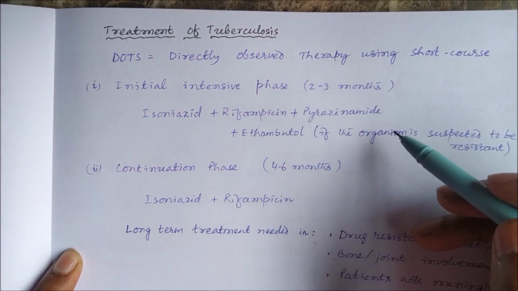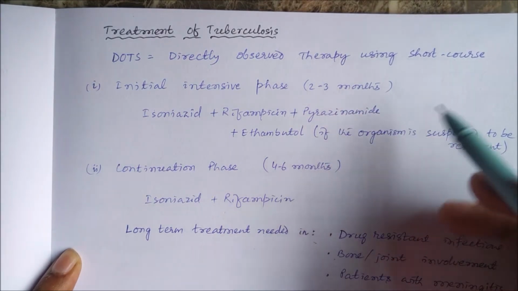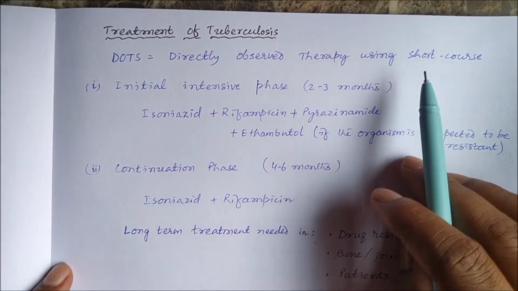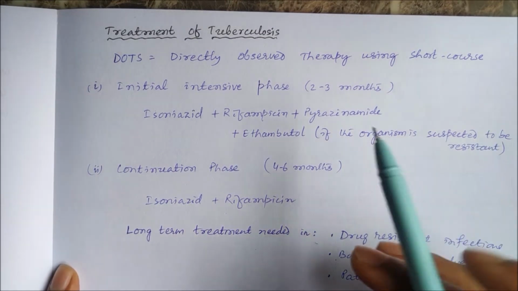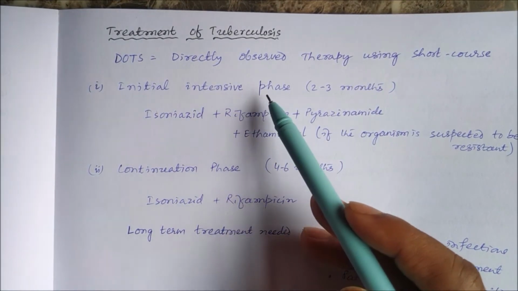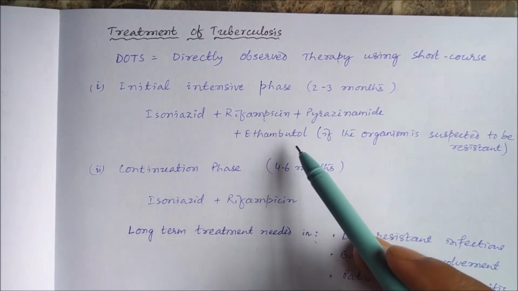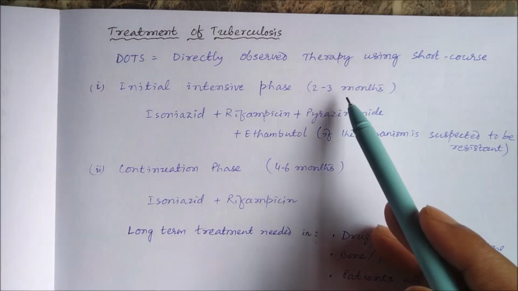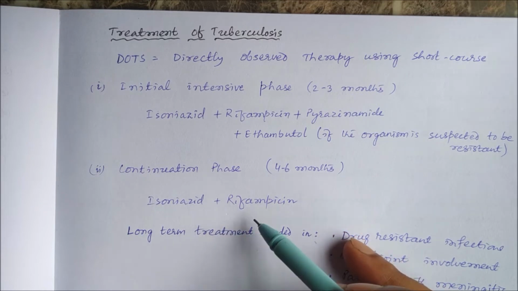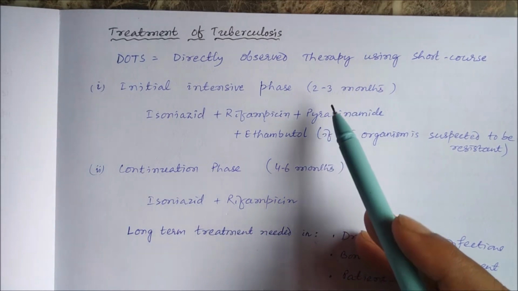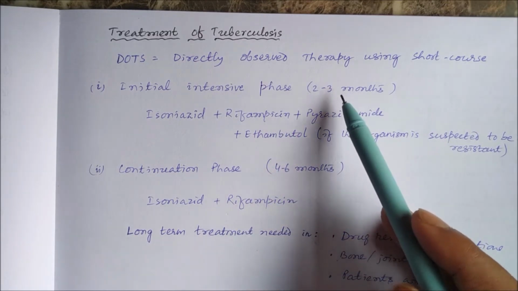For a duration of 6 to 9 months, the drug is to be given under direct observation, so that there will be no non-compliance or non-adherence to the drugs. It has one initial intensive phase where 3 to 4 drugs are given: isoniazid, rifampin, pyrazinamide and ethambutol, for either 2 or 3 months, followed by the continuation phase. Only 2 drugs, isoniazid and rifampin, are given. So if it is 6 months, then 2 months plus 4 months. If it is 9 months, it is 3 months plus 6 months.